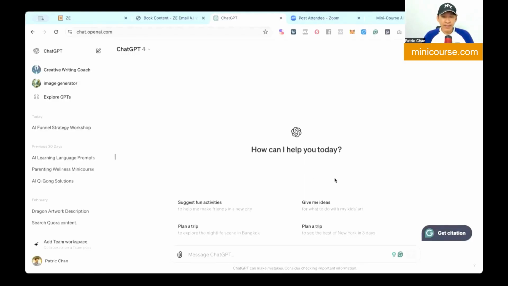So as I was saying, let's say you need to have more content. I need the book to be more and so on, right? Very simple. You just go to ChatGPT 4. Of course, you need to have ChatGPT 4, ChatGPT Plus, to do this. And in the custom GPTs, there is a feature called Creative Writing Coach. Okay, so this is what you can do.